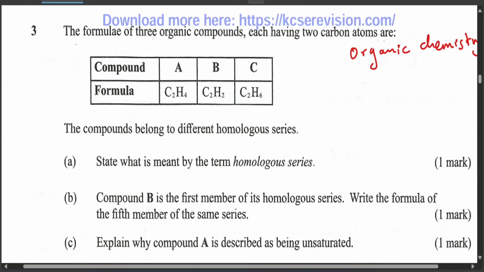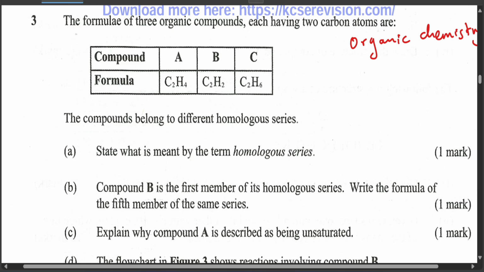Now let's go to question 3. Question 3 is about organic chemistry, because of alcohols and saponification. We have the formulas of 3 organic compounds, each having 2 carbon atoms: C2H4, C2H2, C2H6.